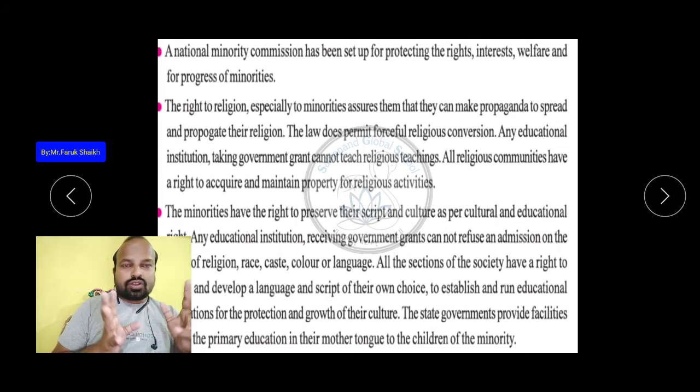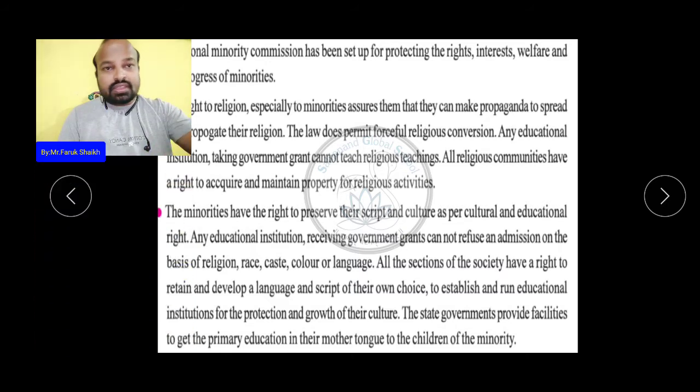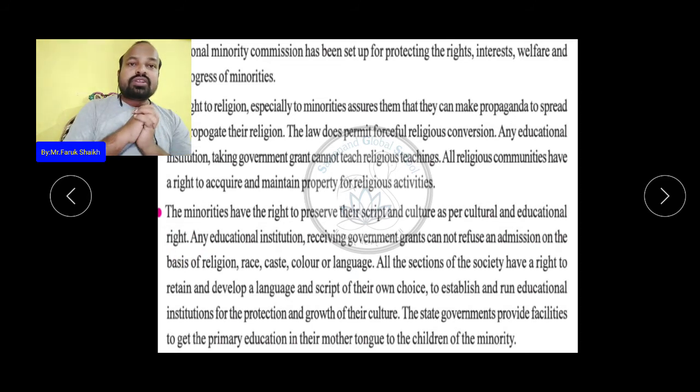They can also prepare a managing committee, and in the trust they can store and deposit their funds too. So they also have the right to acquire property and maintain it. The minorities have the right to preserve their script and culture as per the cultural and educational right. This is also in the fundamental rights. According to this right, the minority people can preserve their script and culture.